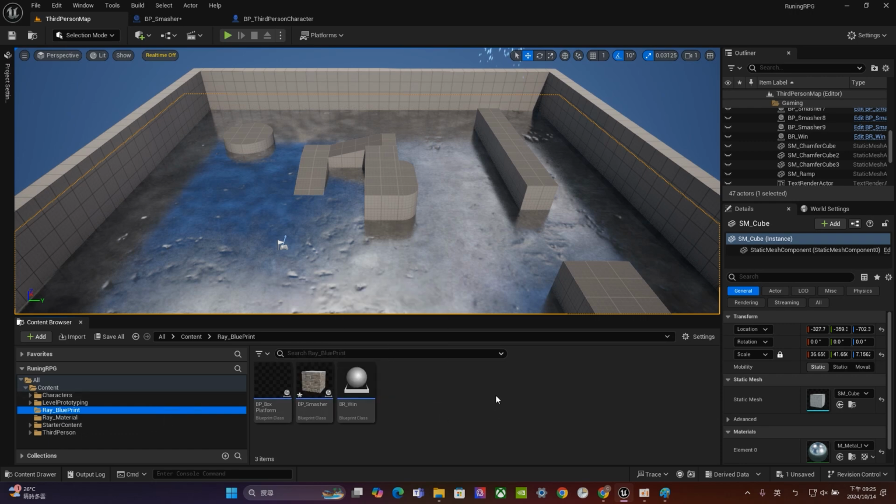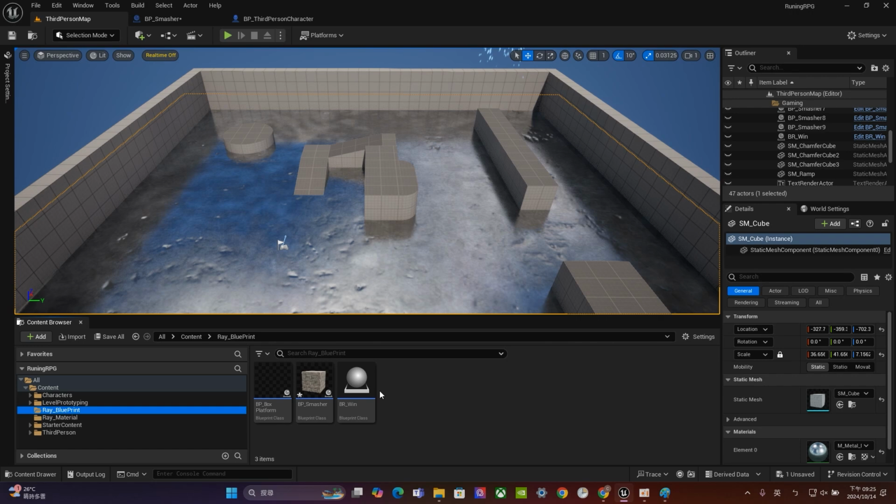Just like what we said before, Blueprint is a graphic coding tool inside Unreal Game Engine. And the basic idea about Blueprint is that it's a combination of 3D model, graphic coding, and many different things together. So with Blueprint, you can use it in your game, you can use it to change the game mode, you can use it to edit the material, etc. It's a very powerful tool inside Unreal Game Engine.